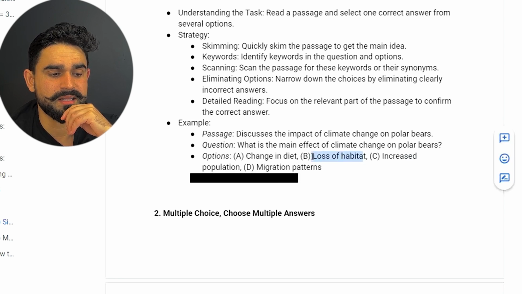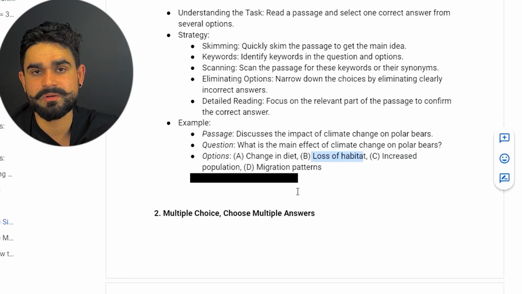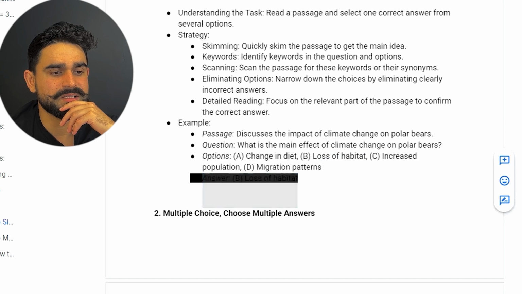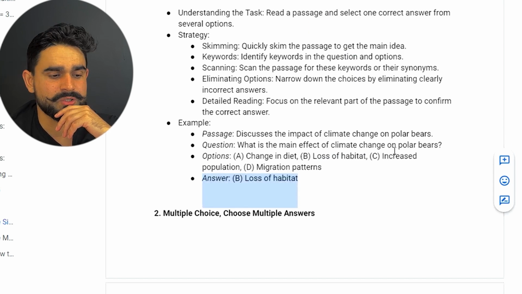So I'll quickly select loss of habitat. I use the elimination method, eliminate all the other options, just select that one and move to the next one. So that's how you can do your MCQ single answer.